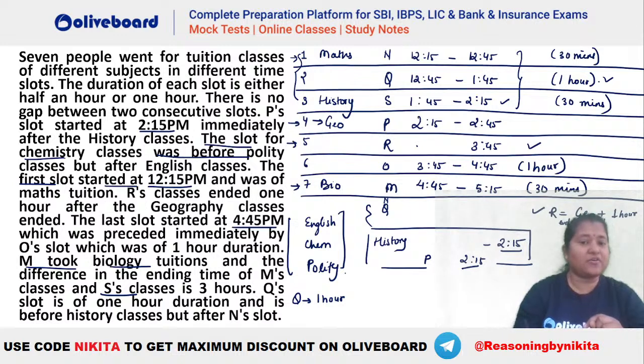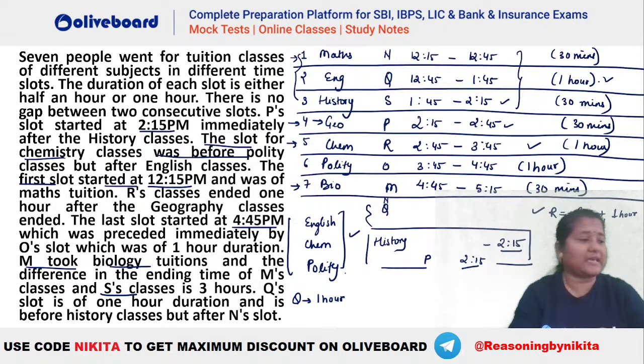Okay. So now you can place your English, chemistry and polity. So this will be your English, this will be your chemistry and this will be your polity here. You can see this is 2:45 here. That means this also should be 2:45. So this is the final one that you will be getting. 2:15 to 2:45, that is 30 minutes here, and 2:45 to 3:45, that is your 1 hour here. So this is the final one that you will be getting.